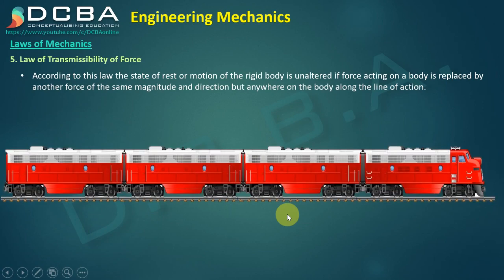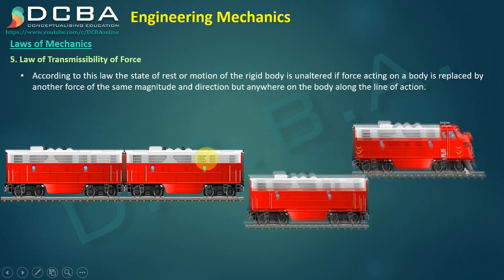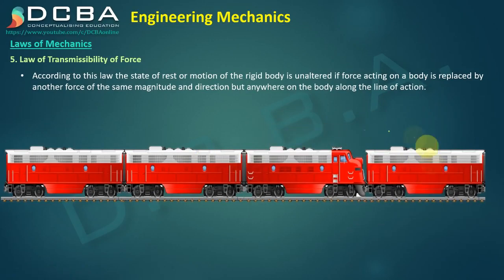Consider that there is a train, and this train is moving in this direction. This is the engine which is taking all these coaches to the right. Think what will happen if I just alter the position of this engine. If I bring this engine here, can this train still move in this direction? The answer is yes, it can still move in that direction, because this engine just has to carry these two together and push this one, right?